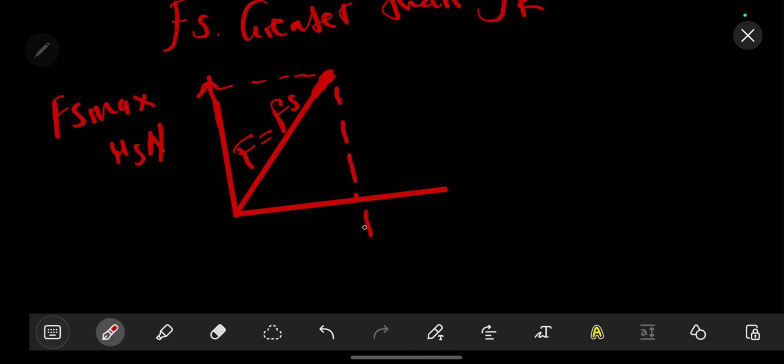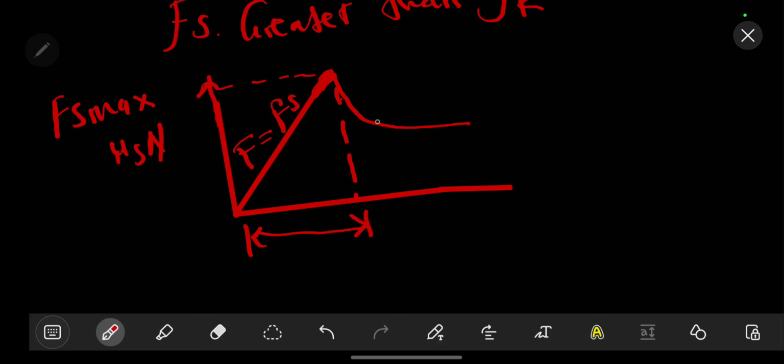Then here we have regions. So these regions are the static region when it's not moving. So it is when only the static region applies. So now what we are going to have is that down here we are going to find that our force will be reduced like that.